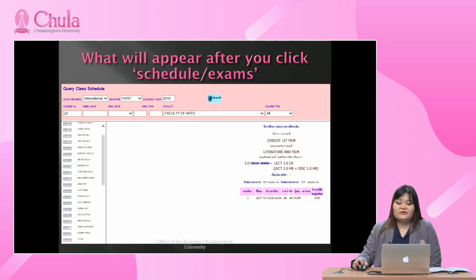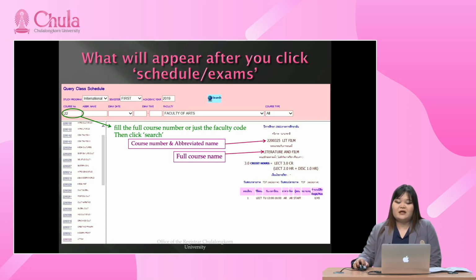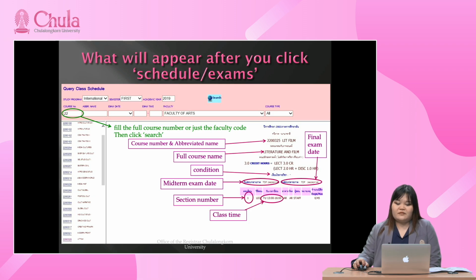You can just fill the course number, 7 digits, and click Search, or just fill the faculty code, the first 2 digits of the course number, and click Search, and you will see the detail like this. There will be the course number, the name, condition, exam date, and many things.